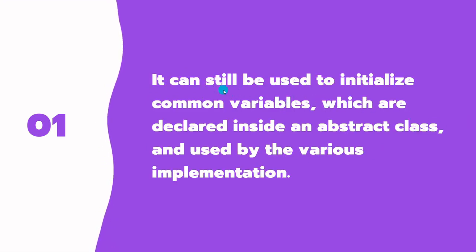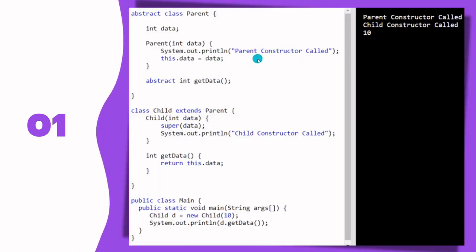The answer is really simple. It is used to initialize common variables which are declared inside an abstract class. Let's take an example again. Here we have a variable int data. Again we have our constructor, this time parameterized. This one is being used to initialize the data variable of class Parent. And then we have this method getData which is being overridden by our Child class, and this is returning the data back. That is the very purpose of having a constructor in an abstract class. I hope this was clear.